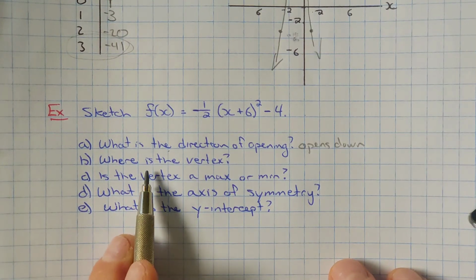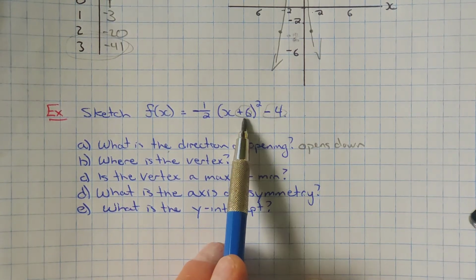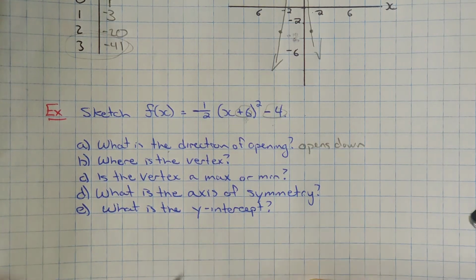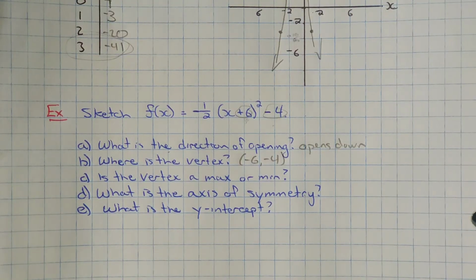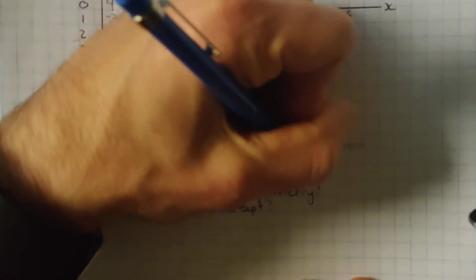And then where's the vertex? Well, this is vertex form. The vertex is at (h, k). Remember, h is the opposite sign. So (-6, -4) is our vertex. Is it a maximum or minimum? So again, just like above, because it's opening down, it's going to be a maximum value.